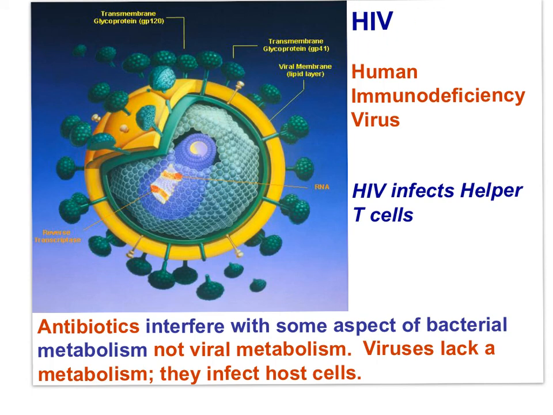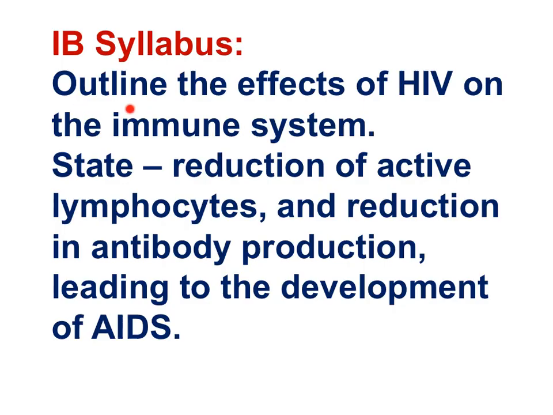HIV is a virus that infects helper T cells. And remember that viruses lack a metabolism. Viruses infect cells and use the cellular machinery of the host cell. Antibiotics block metabolism in prokaryotic cells, but not viruses, because viruses lack their own internal metabolism. So could you outline the effects of HIV on the immune system?